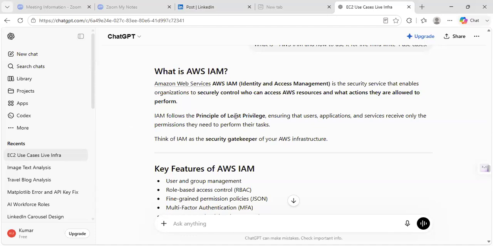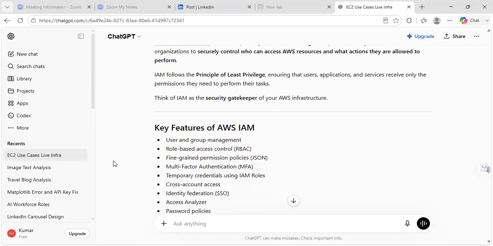That's where IAM follows the principle of least privilege, ensuring that users, applications, and services receive only the permissions they need to perform their tasks, right? So it is a gatekeeper kind of thing.